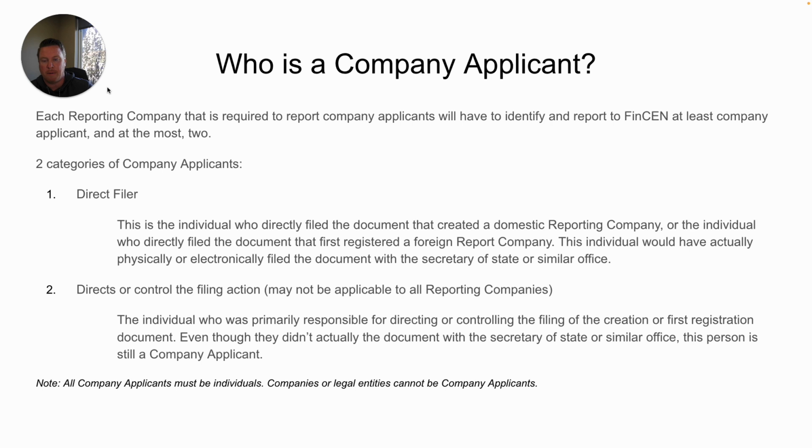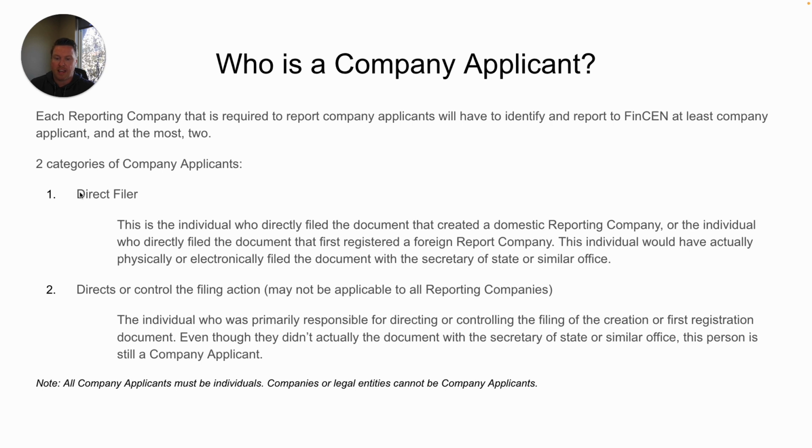A company applicant is the person who either filed the documentation, or in some situations, somebody who directs or controls the filing of setting up and forming that legal entity.